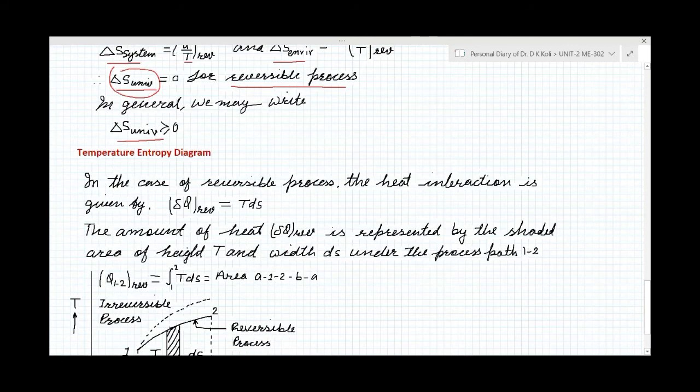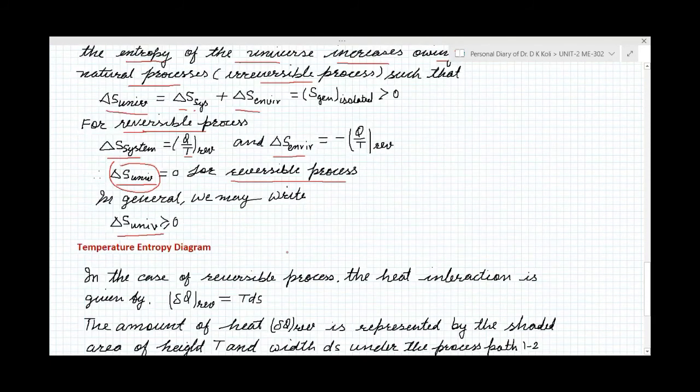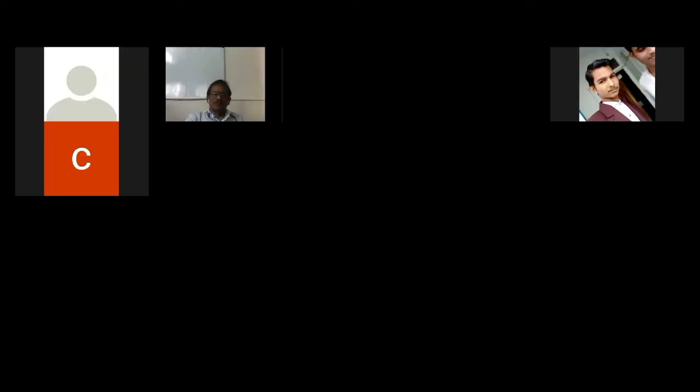Now next I am going to take the temperature entropy diagram. So I think, if you have any question you can ask me here first. In this portion, if you have any question, please raise your hand and I will unmute you, then you can ask the question. If you have any question, please raise your hand.